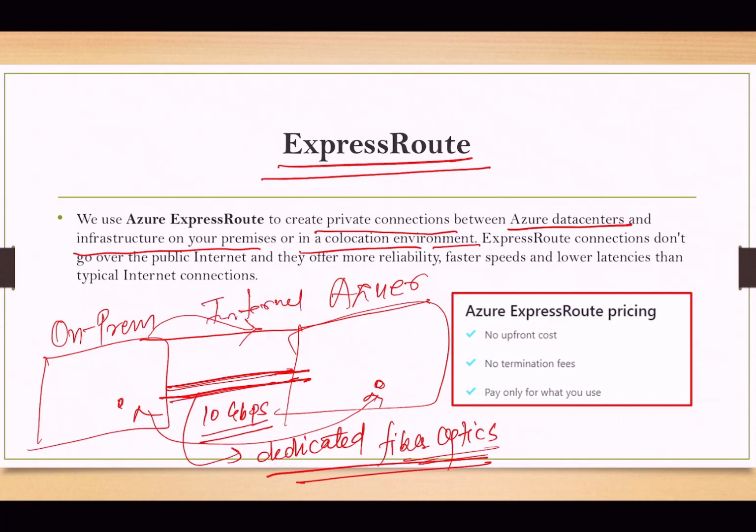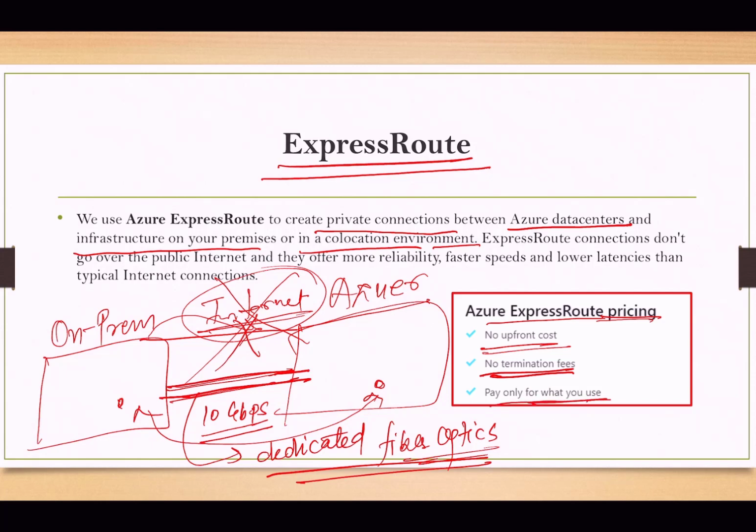So that's important in terms of exam. In this case our data doesn't travel through the internet, so there is no internet connection that comes into the picture. If we talk about the pricing wise, there is no upfront cost, there is no termination cost, also pay only for what we use.